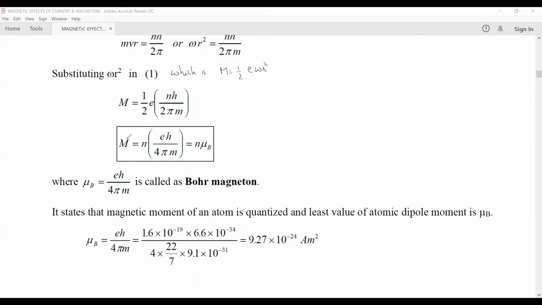So the magnetic dipole moment of an electron which is revolving around the nucleus is given by n into mu b. Hence, the magnetic dipole moment of an atom due to revolving electron is given by n into mu b, where mu b is called the Bohr magneton. Its value could be determined for an electron which is revolving. Substituting the values, we get 9.27 into 10 raised to the power minus 24 ampere meter square. Now from here we'll define Bohr magneton.